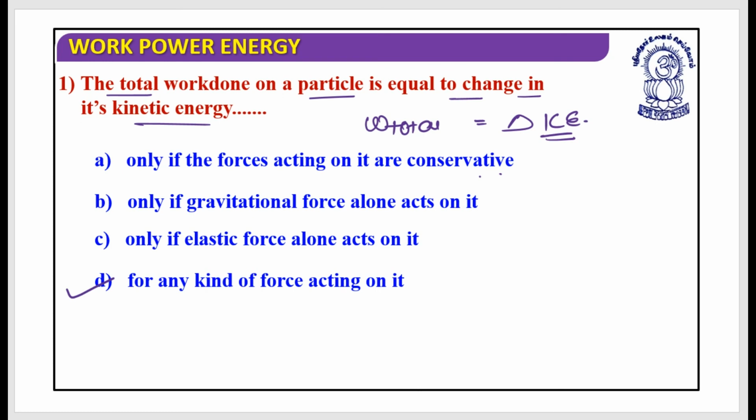Yes, if you remember the work energy theorem, we have discussed this in great detail, that when I say total work done, I am going to include each and every kind of force. I will even include those forces whose names I don't know. So this is work done due to all categories of forces. When I say all categories, I mean work done due to conservative, non-conservative, real, pseudo, and every other force. Yes, please keep this in mind.